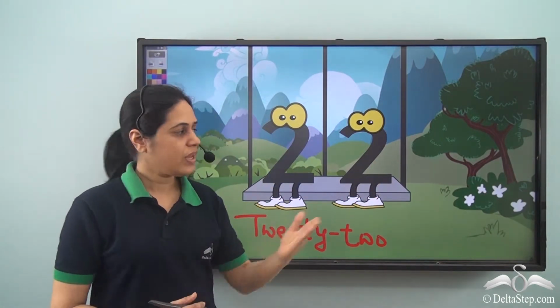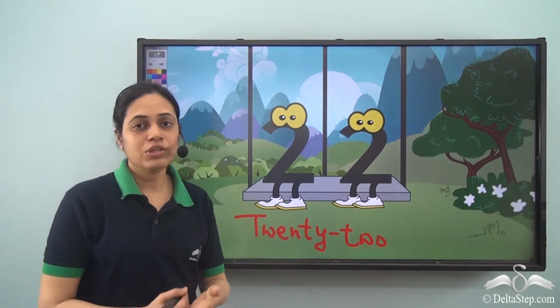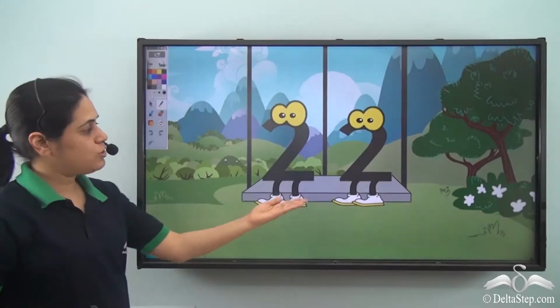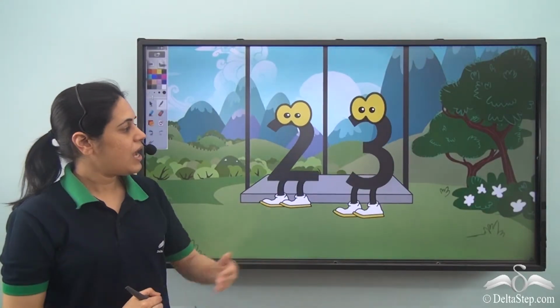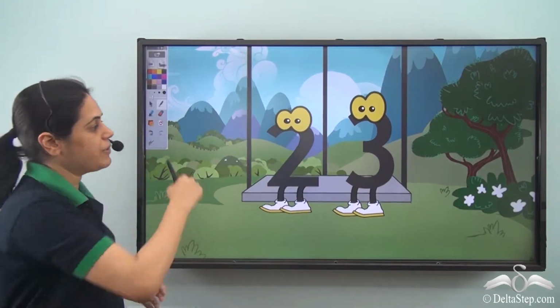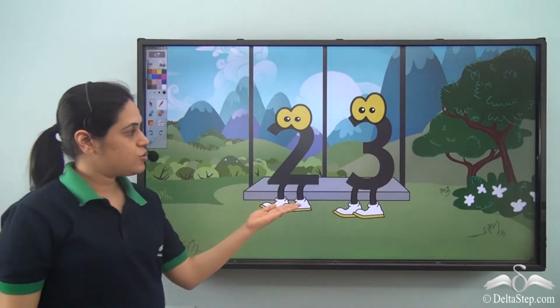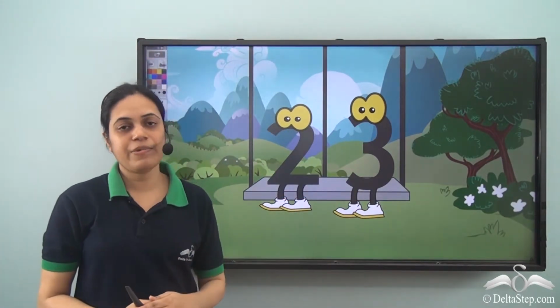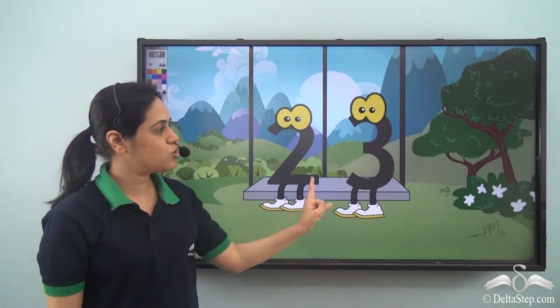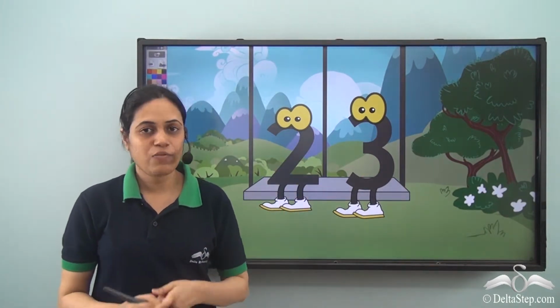And what comes after 2? 3. 2 gets down the swing and makes way for number 3 to give us the next number after 22. It is 23. What is the number name?